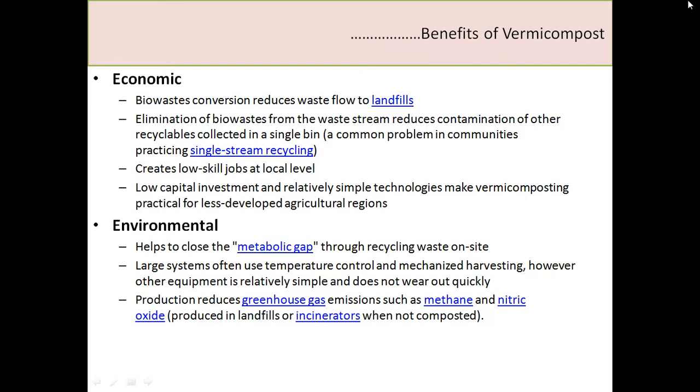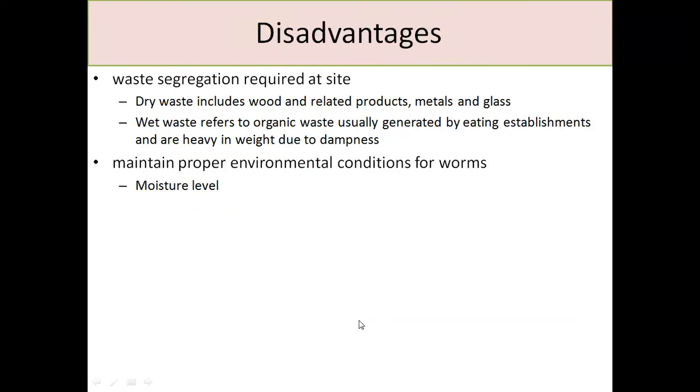Then in the environment, it also helps to close the metabolic gap through recycling waste on the site, using temperature control and mechanized harvest. Other equipment is relatively simple and does not wear out quickly, and it reduces greenhouse gas emissions such as methane and nitric oxide produced in a landfill or in places where the waste is not composted.